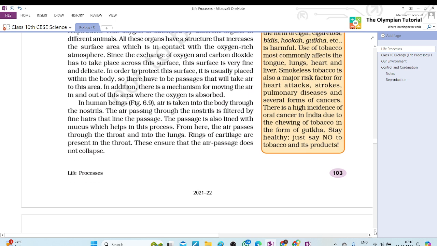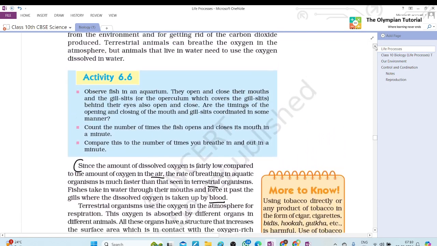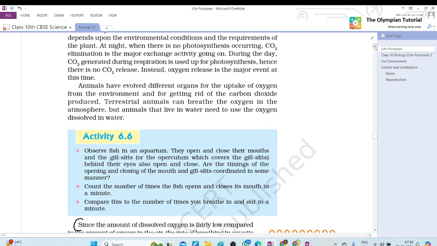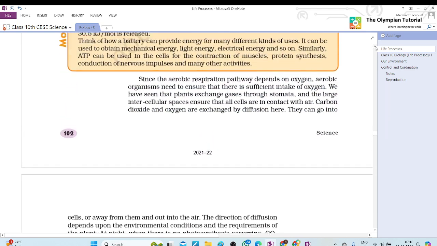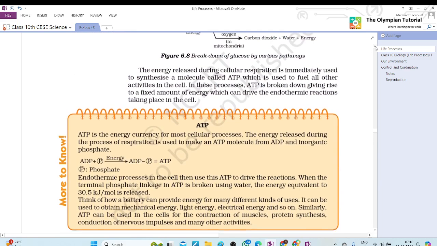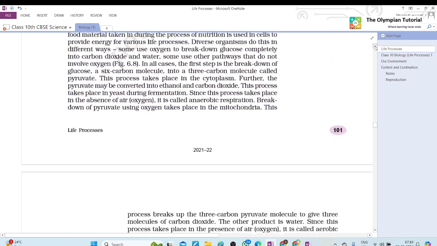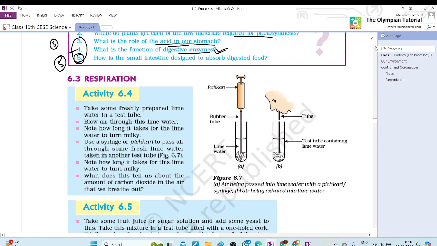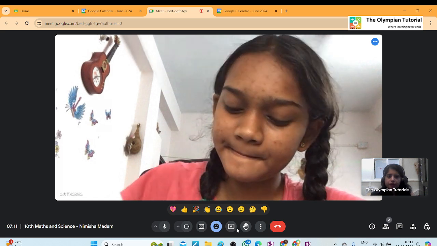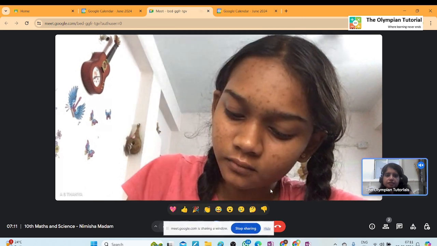Gaseous exchange means intake of oxygen from the atmosphere, and carbon dioxide gas is exhaled.